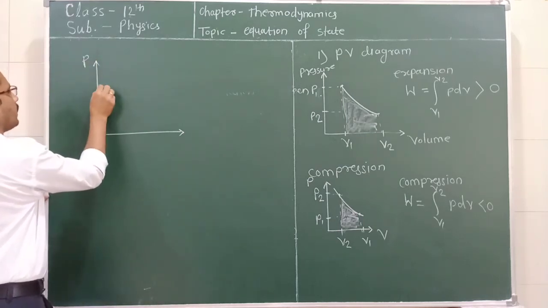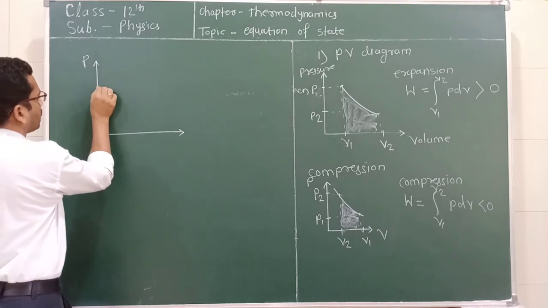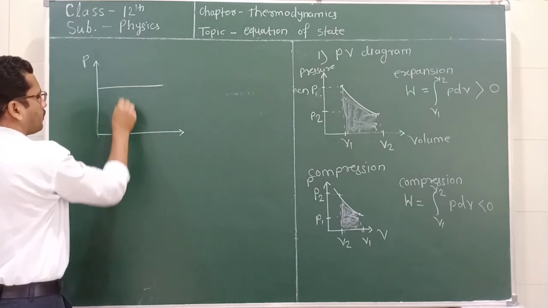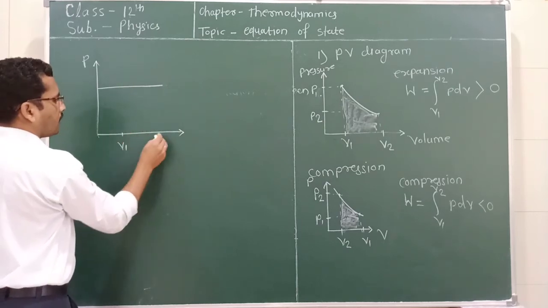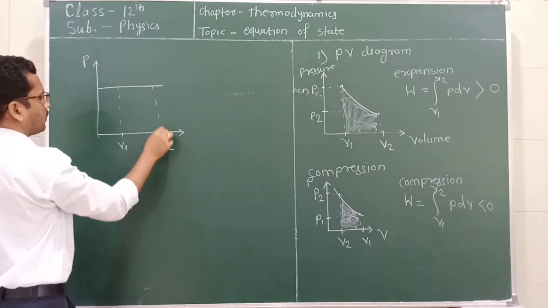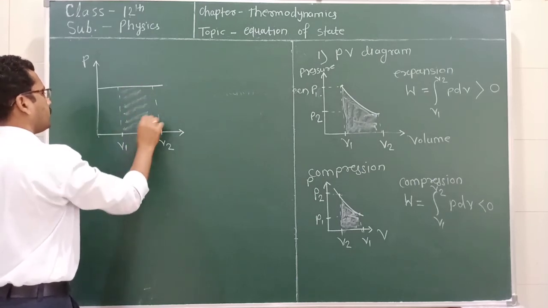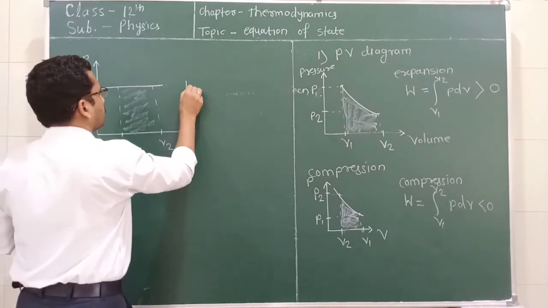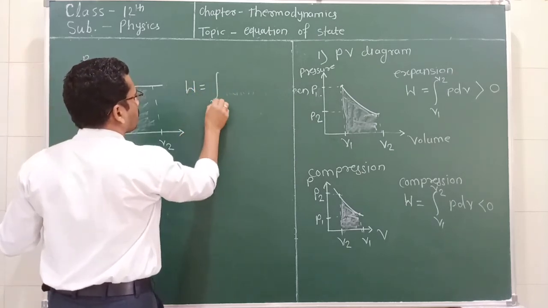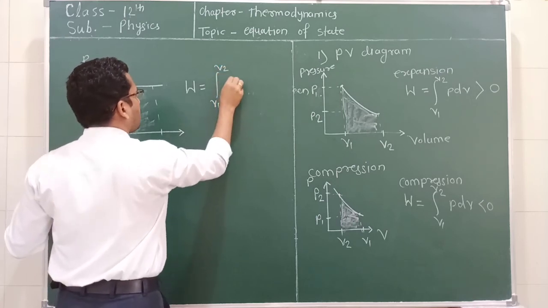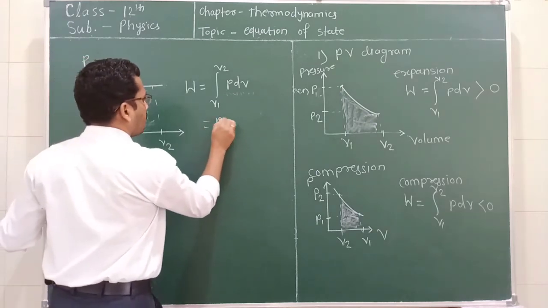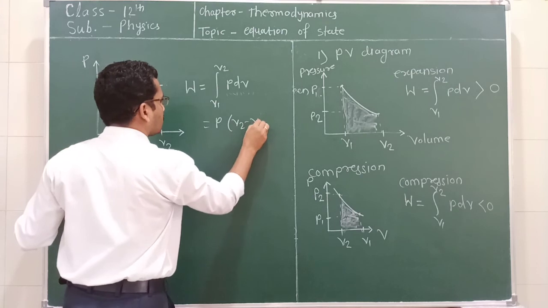Pressure is constant, so it can be represented by a straight line, and for example the initial volume is V1 and the final volume is V2. The shaded area is the work done, and this work done is the integration from V1 to V2 of P dV, which is equal to P multiplied by (V2 minus V1).